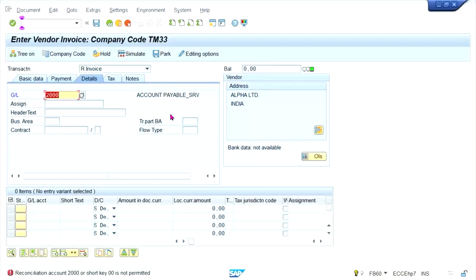Hi, sir, we have to do the same configuration. Okay. What did you say, Venus? Sir, in this case, as you have told earlier, we need to assign the same way which you have done in the GL account, defining the alternative reconciliation account.